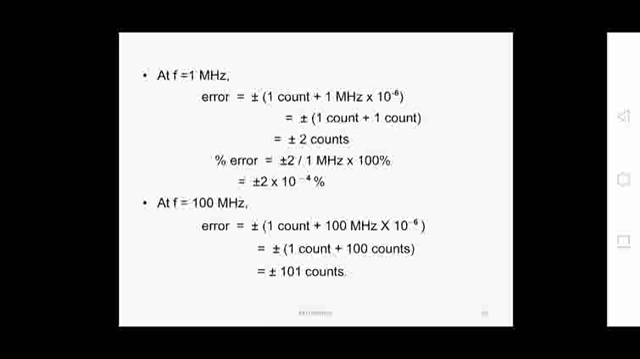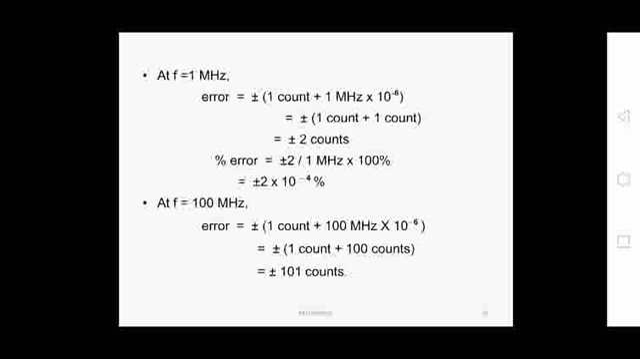In the next, third case, when f equal to 100 megahertz, error will be plus or minus 1 count plus 100 megahertz into 10 to the power of minus 6. So 100 into 10 to the power of 6, so it will be 100 counts. So totally the error is plus or minus 101 counts. So error is increasing as frequency is increasing. You can clearly say that at 100 megahertz, the error due to the time base is very large.